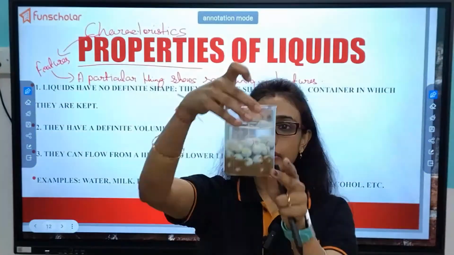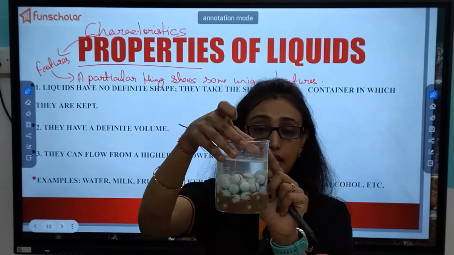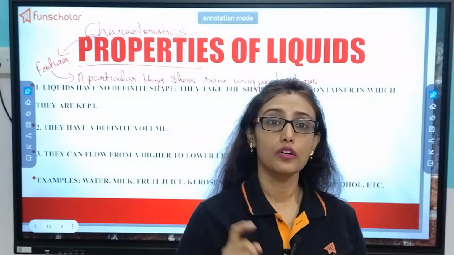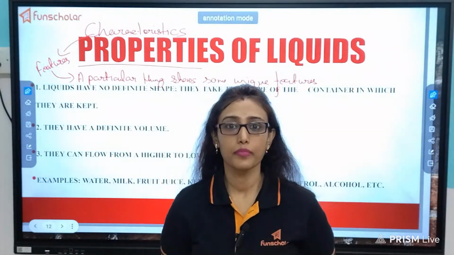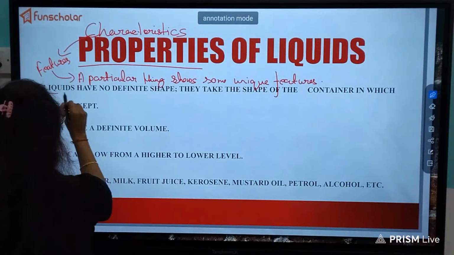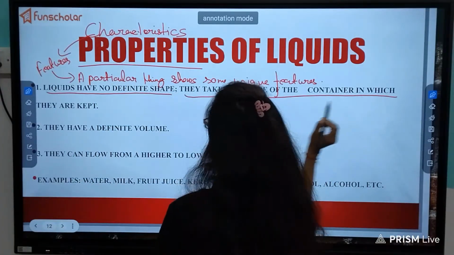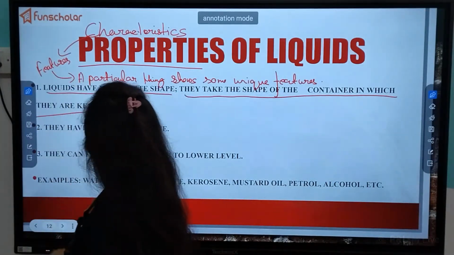Here also you can see the liquid is taking the shape of the vessel I have kept it in. So do they have a fixed shape? No ma'am, they don't. See, liquids have no definite shape. They take the shape of the container in which they are kept.